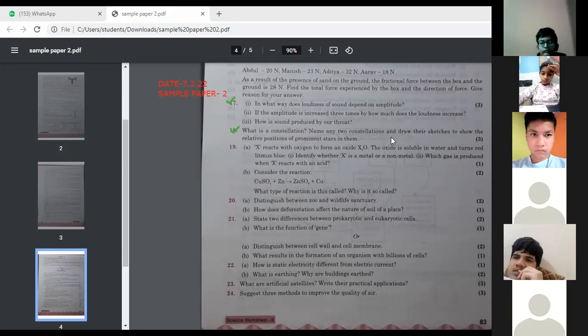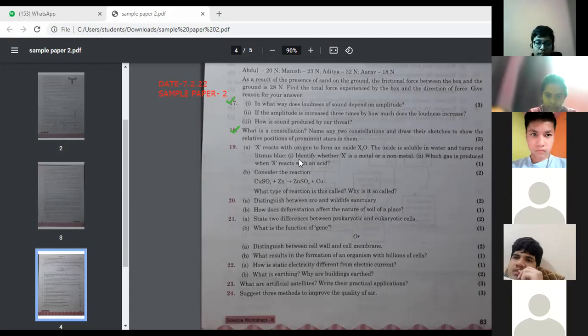Name any two constellations and draw their sketch to show the relative positions of the prominent stars in them. So can I have the answer? Orion and Great Bear. Okay, Orion and Great Bear, Ursa Major. Fine. And you need to draw the diagrams of them also.